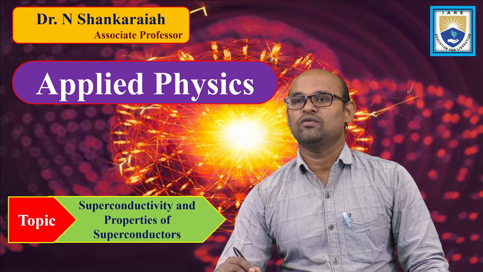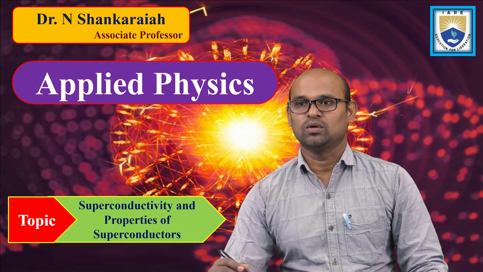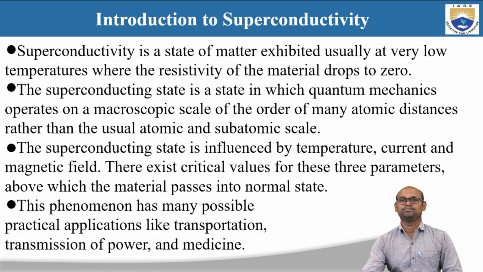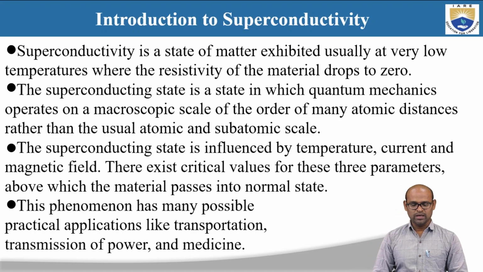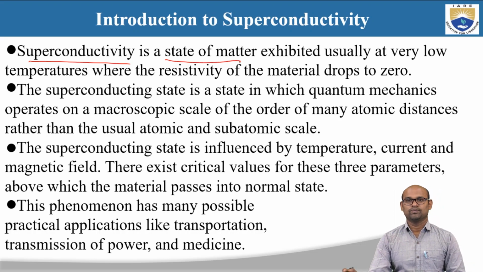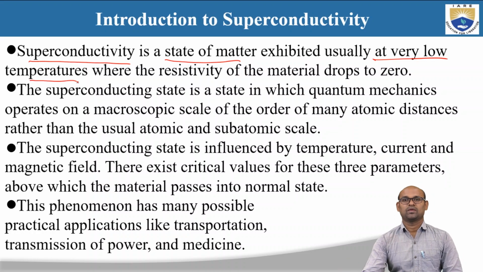This is a picture of Kamerlingh Onnes, who discovered superconductivity. First, we will start with an introduction to superconductivity. Superconductivity is a state of matter exhibited usually at very low temperatures, where the resistivity of the material drops to zero. Superconductivity is a property or state of matter. Materials exhibit this superconductivity usually at very low temperatures.